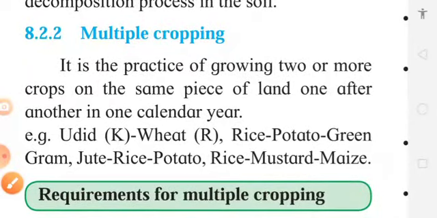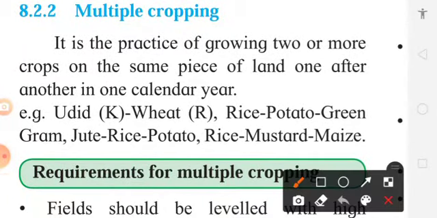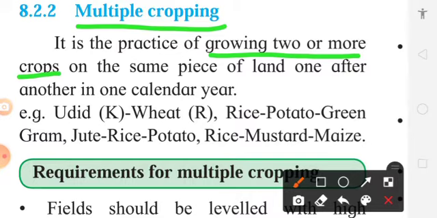Now number two, that is multiple cropping. This name itself indicates that in multiple cropping we can grow two or more crops on the same piece of land, one after another, in one calendar year. Means in 1 year we can grow different crops.